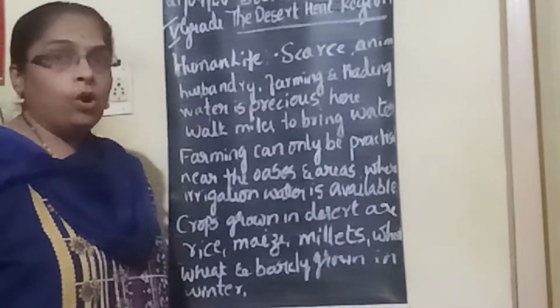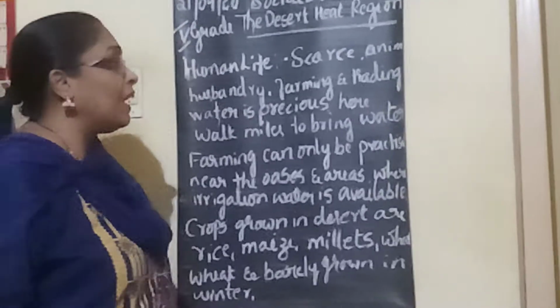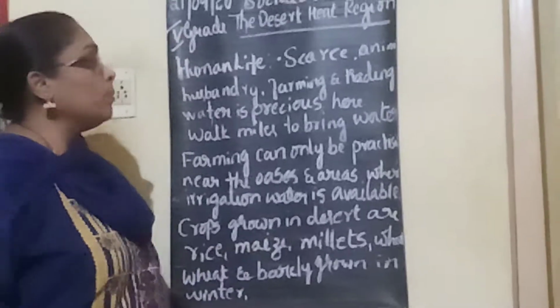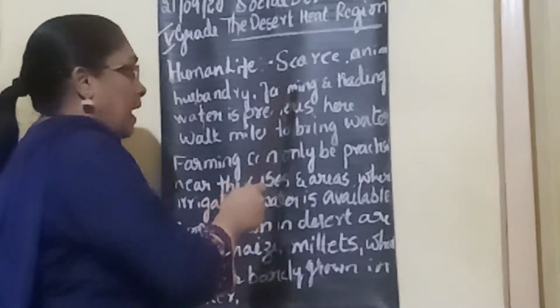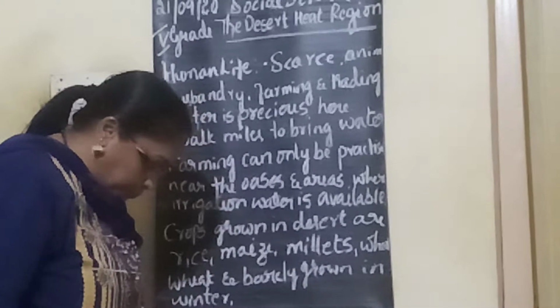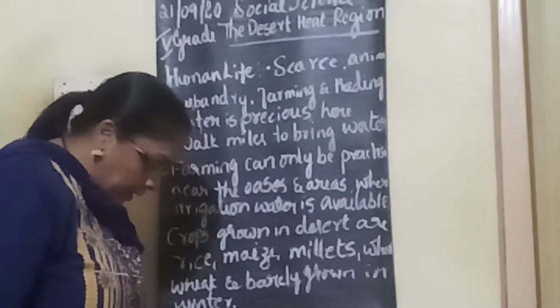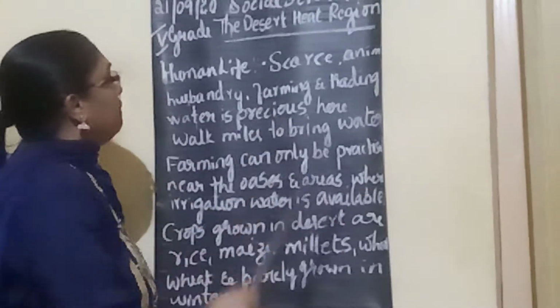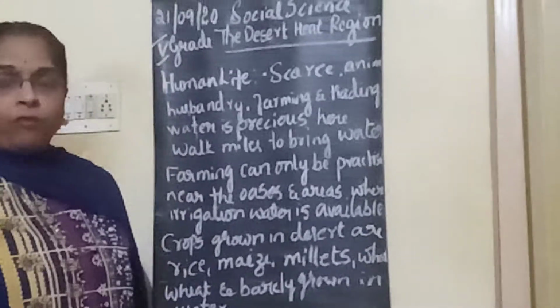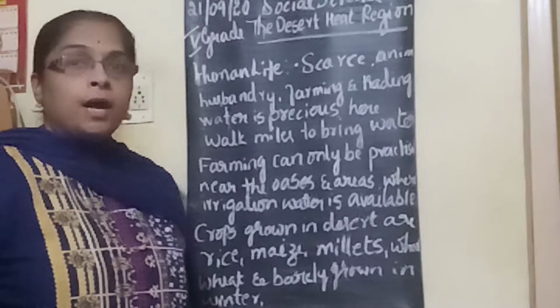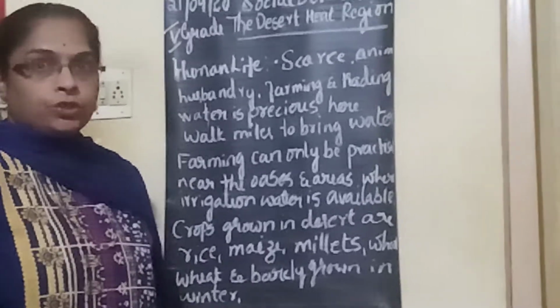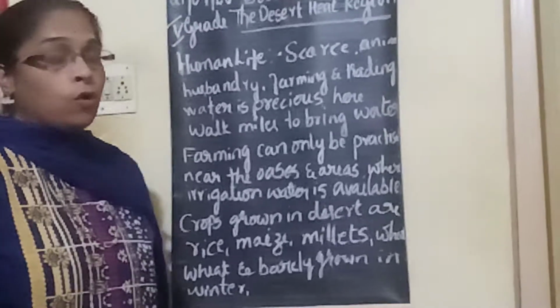Children, now come, let us see the human life in the desert. Human life in the desert is generally scarce. Life is very tough in the desert because water is very precious for the desert people. They have to walk miles together to fetch water for daily chores.